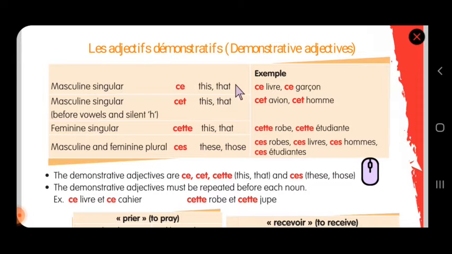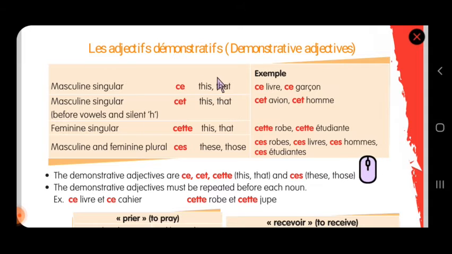In case the object is a little far from you, that is the car I am dreaming about, that is the bike I want to buy. So adjective demonstrative is nothing but saying this or that. After this a noun will come: this bike, or this flight, or this pen.